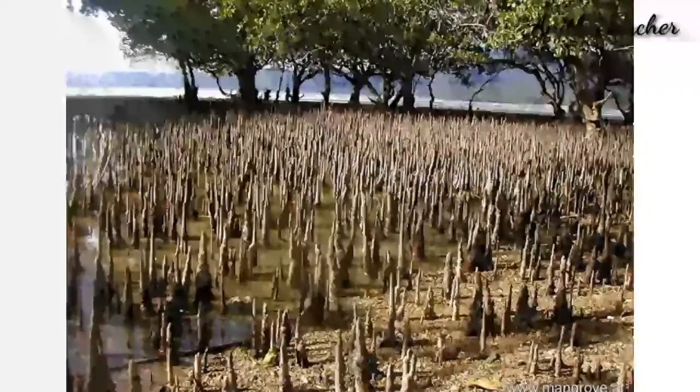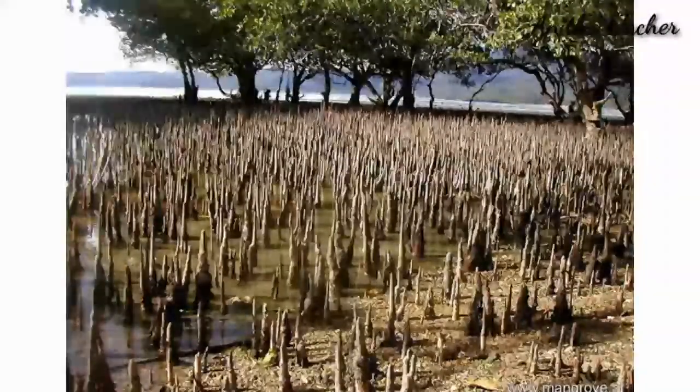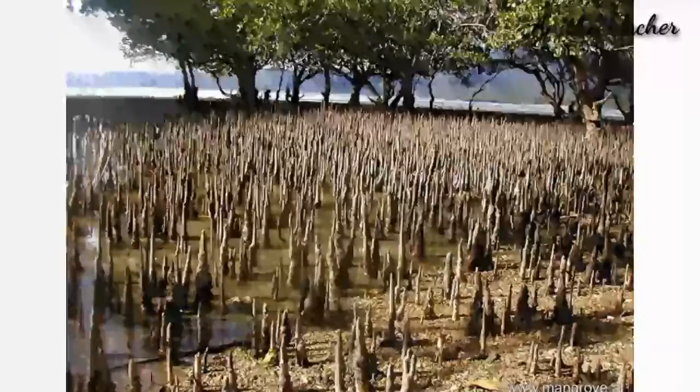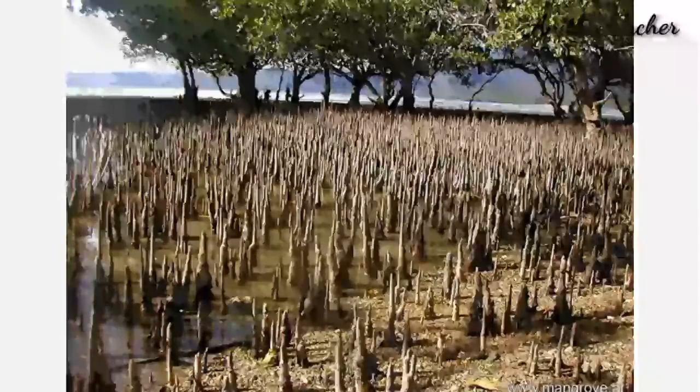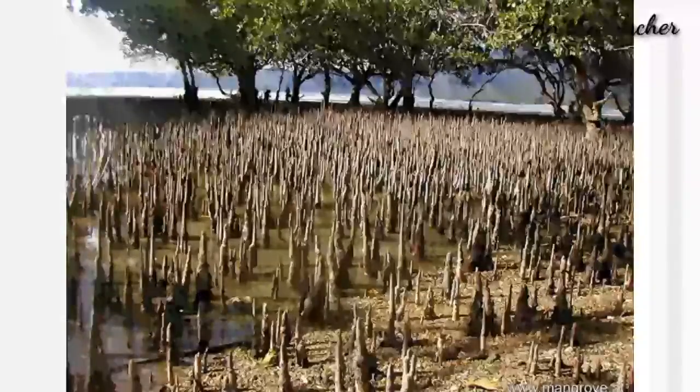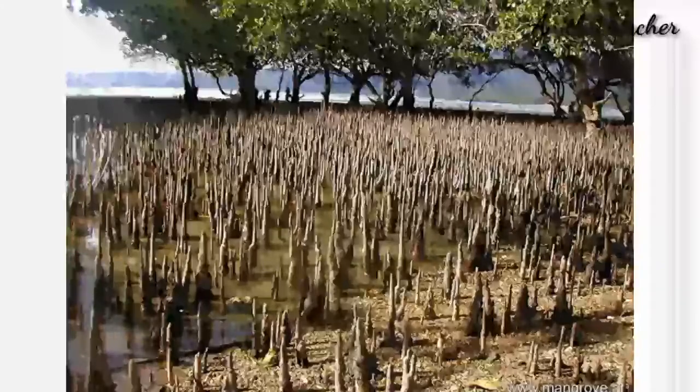Aeration of roots. Most plants can aerate their roots by taking in oxygen through the lenticels or through the surface of their root hairs. They obtain oxygen from the air spaces existing between the soil particles. They are adapted to waterlogged conditions.